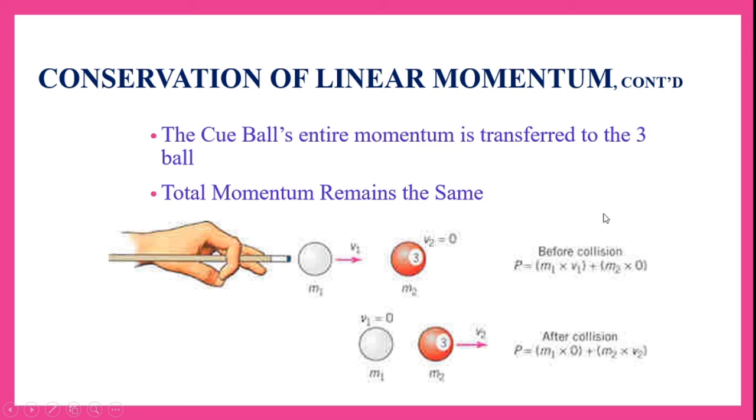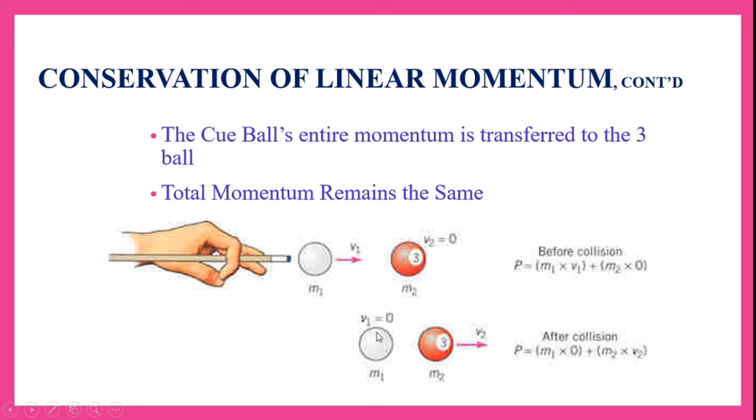Let us say before collision the momentum will be as follows. The cue ball momentum is m1 v1 and ball number 3 momentum is m2 into 0, as its velocity is 0. So the total momentum P is the sum of these momentums: m1 v1 plus m2 into 0. This is before collision.